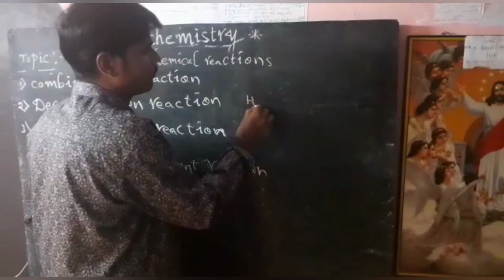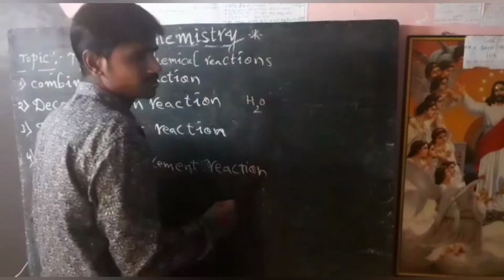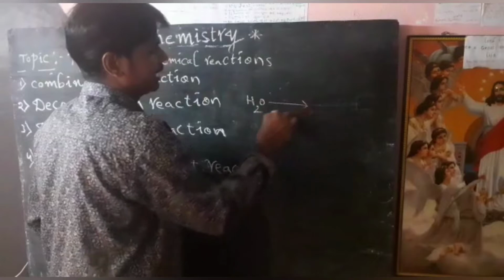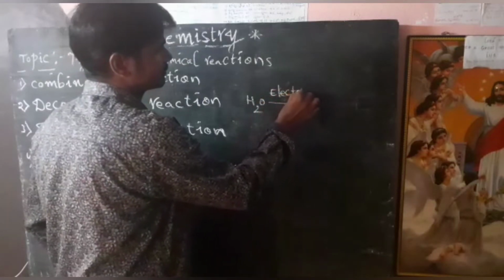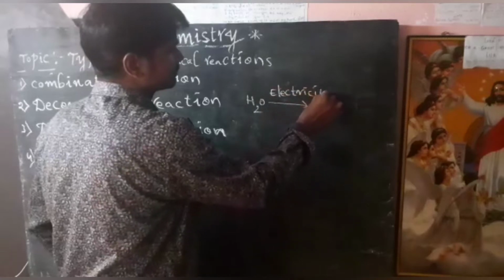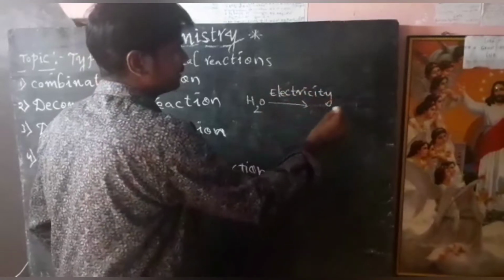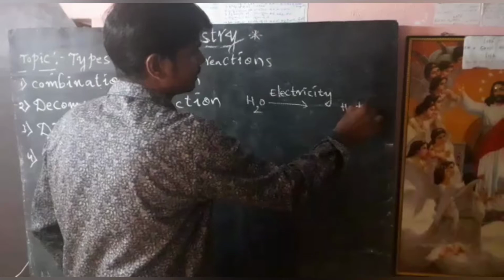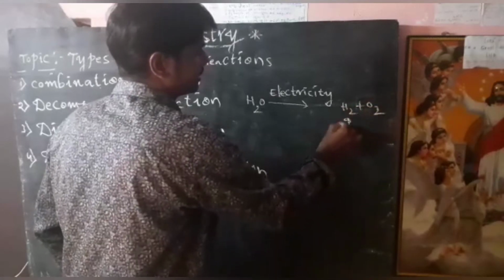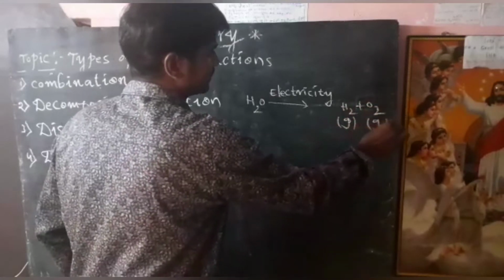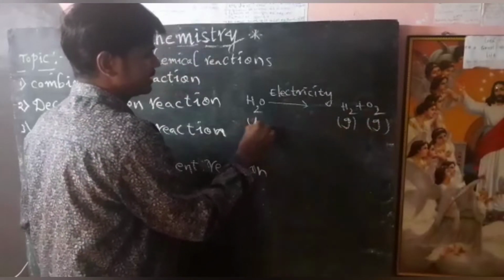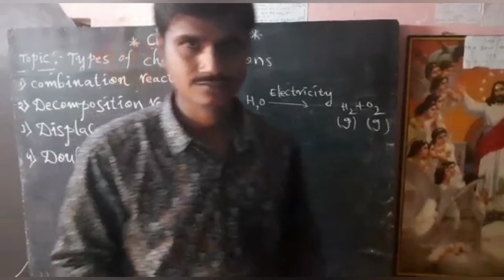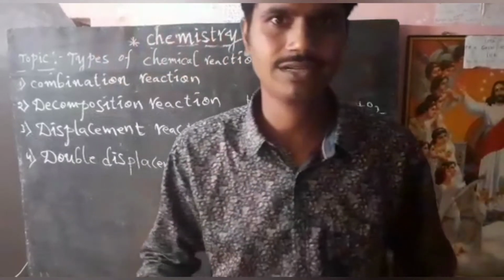We know the formula for water is H2O. On passing electricity through water, it splits into hydrogen gas and oxygen gas. Here hydrogen and oxygen gas are the products. Here the reactant, water, is in liquid state. We know water is a universal solvent.